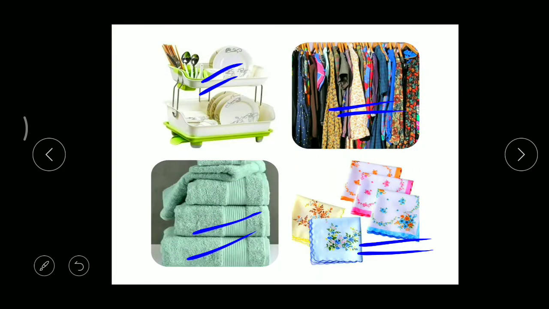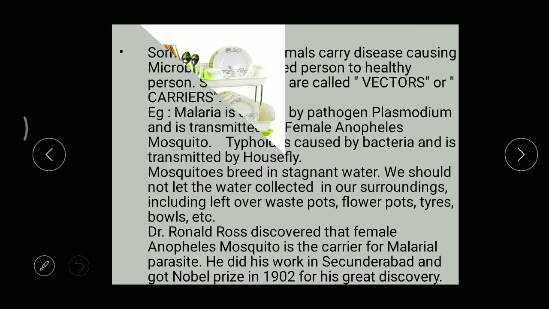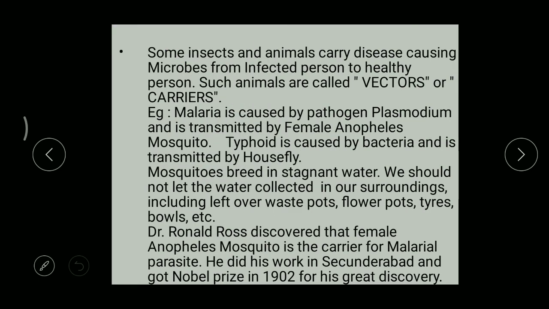So have you seen these pictures? Right. Okay. Now some insects and animals carry disease-causing microbes from an infected person to a healthy person. For example, you want to go to Karapa. Then how do you go? You go to the bus stand and get onto the bus, and that bus will carry you from Pridhutu to Karapa. Right? Here, the bus is called a vector.